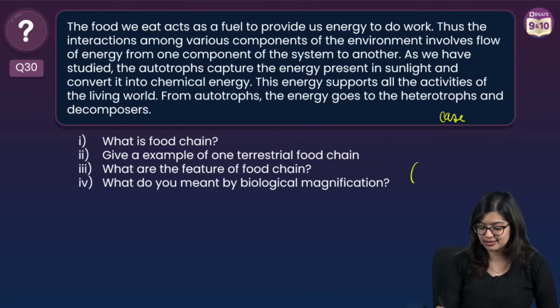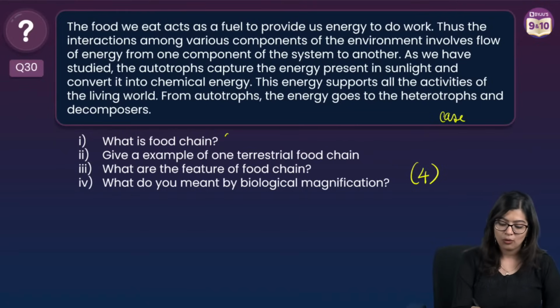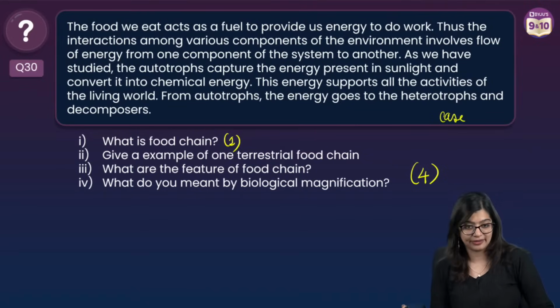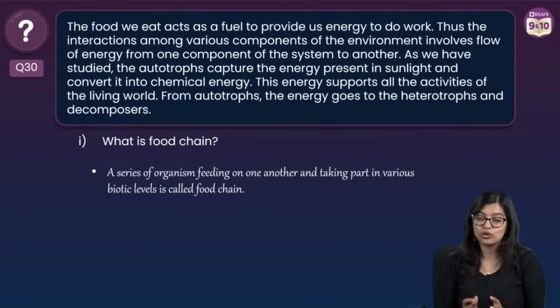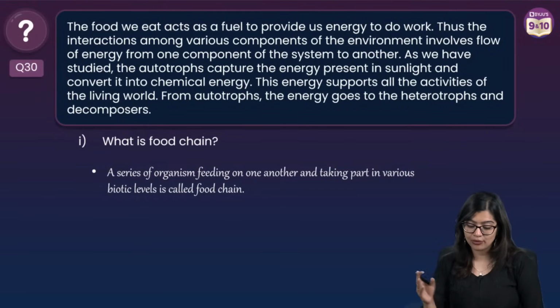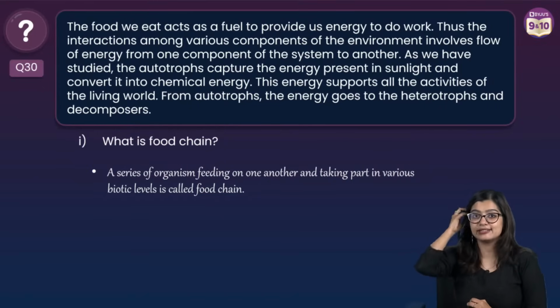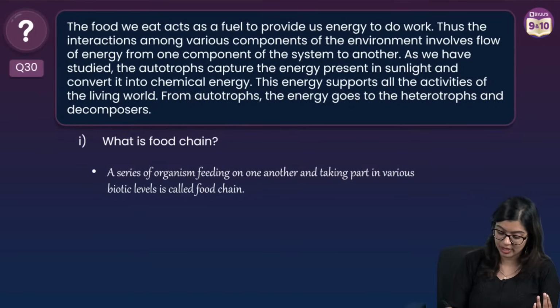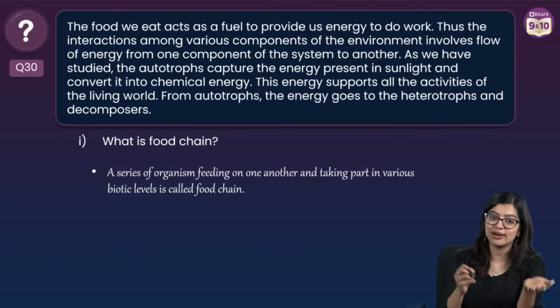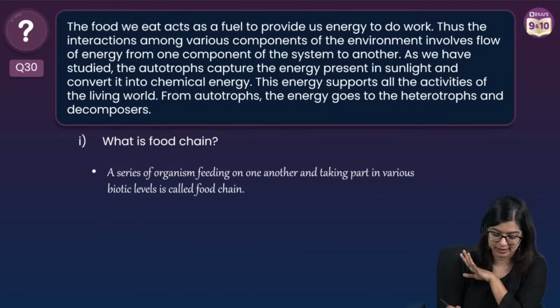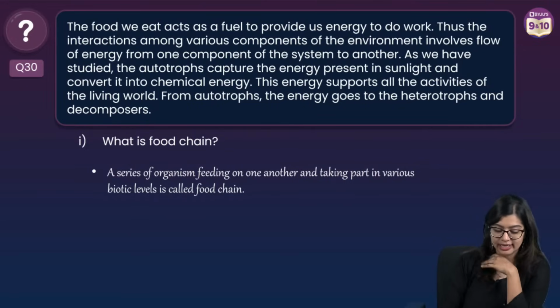Now what have they asked us? This is a 4-mark question, right? 1 mark for telling me what is a food chain. What is a food chain? Food chain is a linear sequence of who eats who, a series in which we see how one organism feeds on the other, at various biotic levels, and how there is transfer of energy.